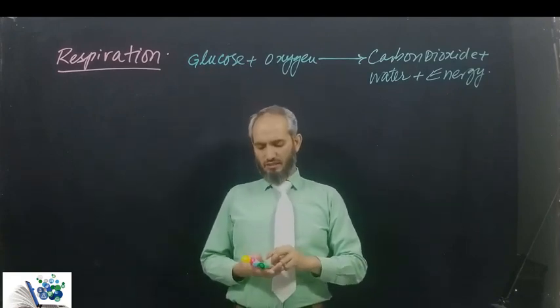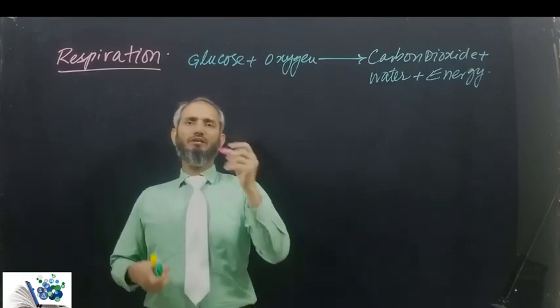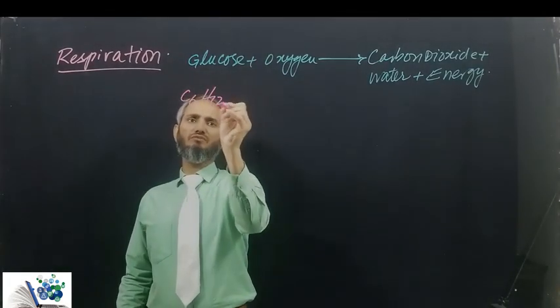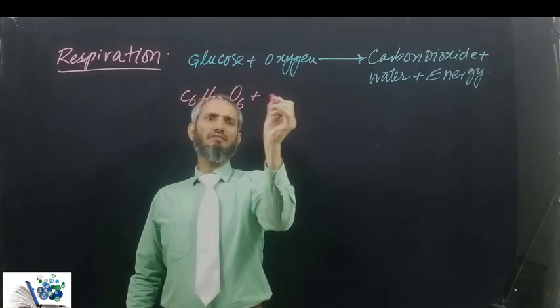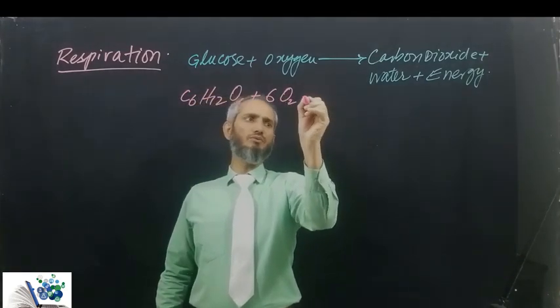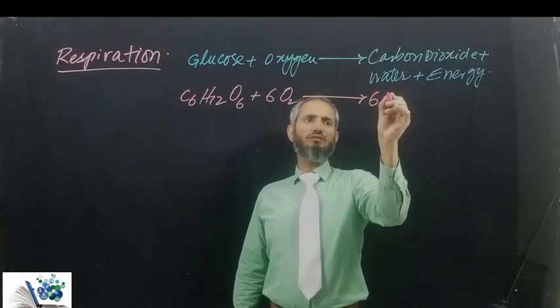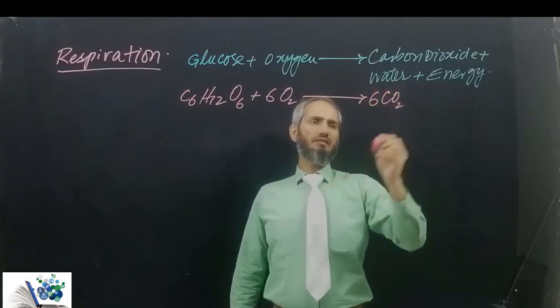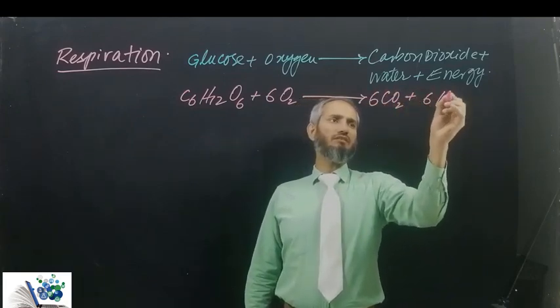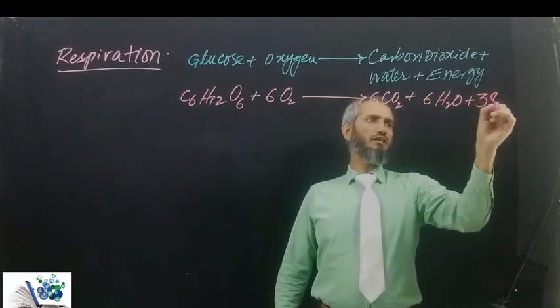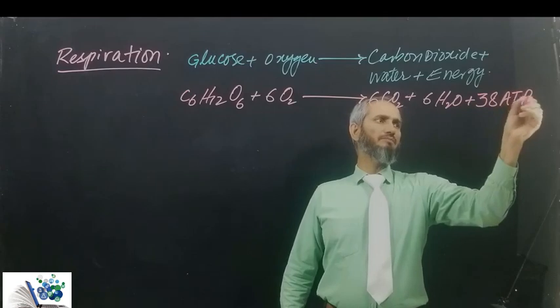And if I write its symbol equation, then it is like this: C6H12O6 plus 6O2. And when completely oxidized, it produces 6 carbon dioxide, 6 H2O and about 38 ATP.